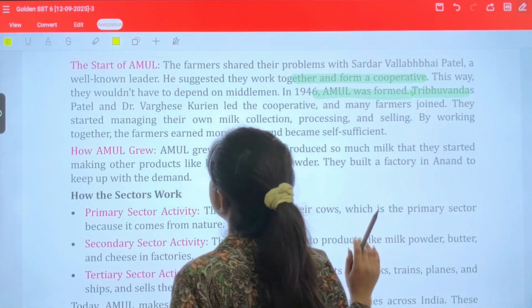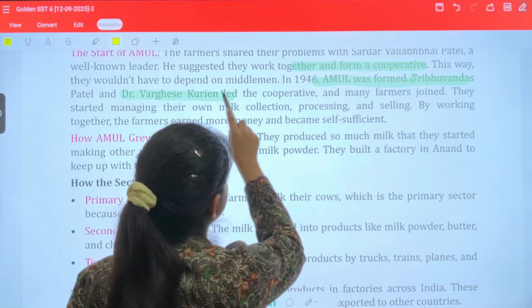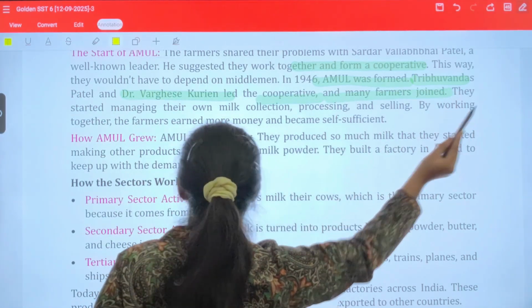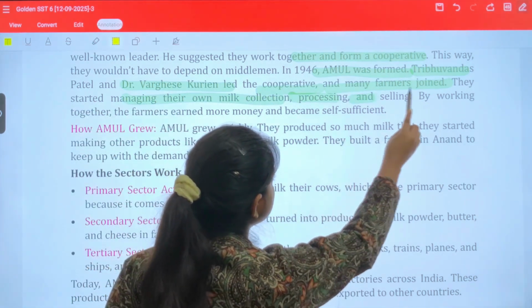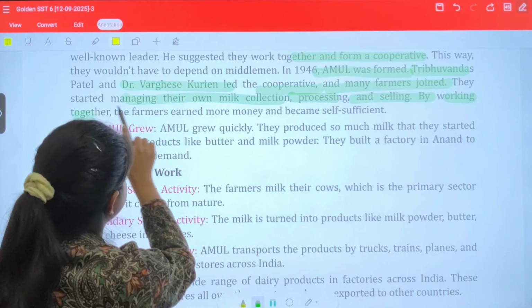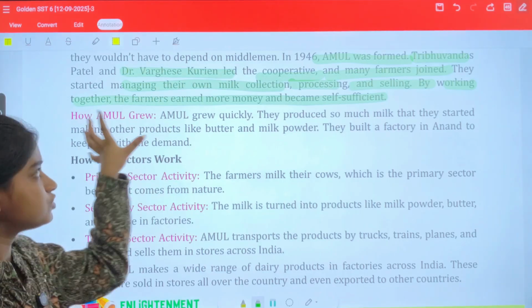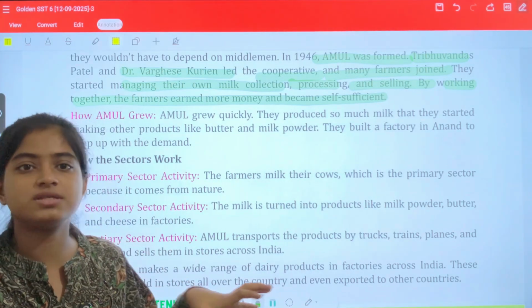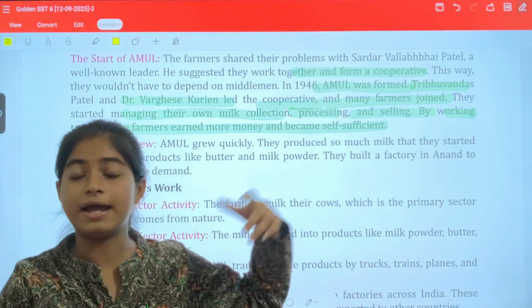Tribhuvan Das Patel and Dr. Verghese Kurien led the cooperative and many farmers joined. They started managing their own milk collection, processing and selling. By working together, the farmers earned more money and became self-sufficient. So this was the condition, and with the help of leaders, they started collecting their own products and selling them. This is how they made a huge profit.